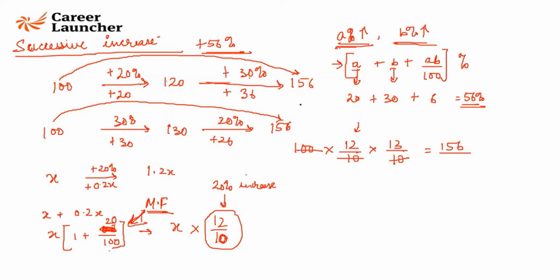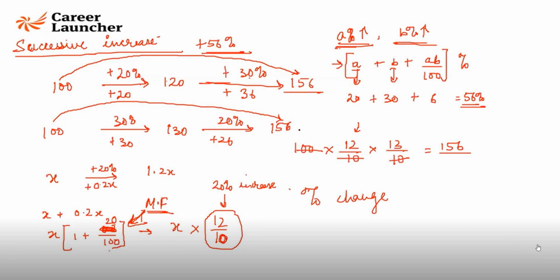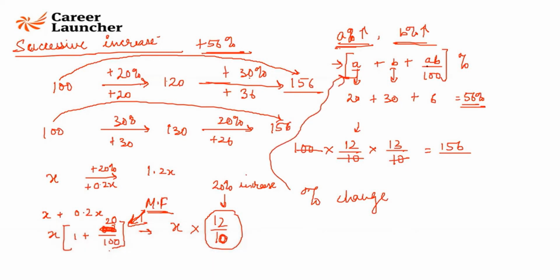So if there is a question on successive increase, where the increase has happened 2 times, if the question is what is the final percentage change, you use A plus B plus AB by 100. If the question is what is the final value, you directly use the multiplication factors. Clear? If you have to find the final value, you use multiplication factor. If you want to see the percentage change, use the A plus B plus AB by 100 formula. Clear?